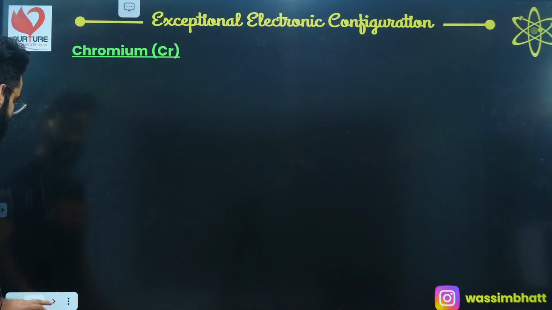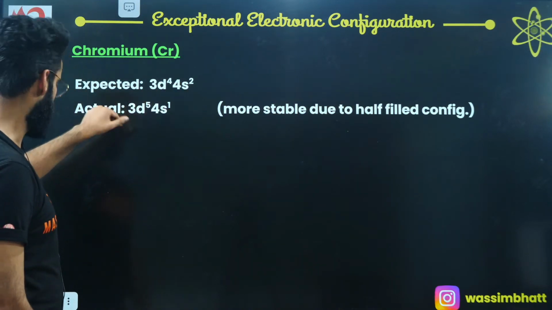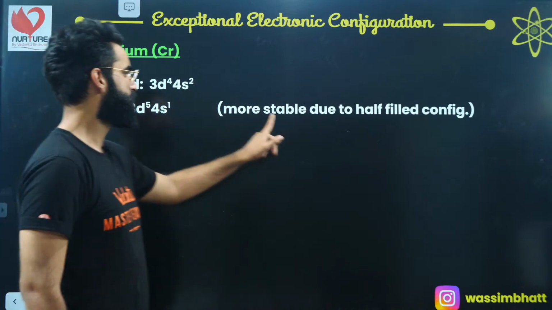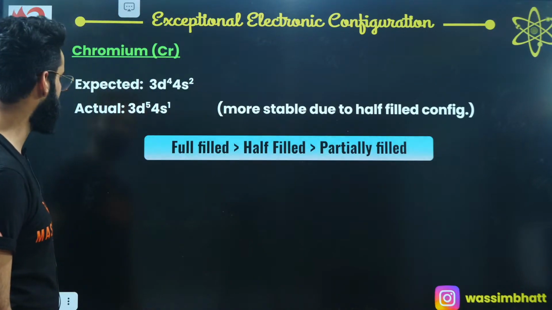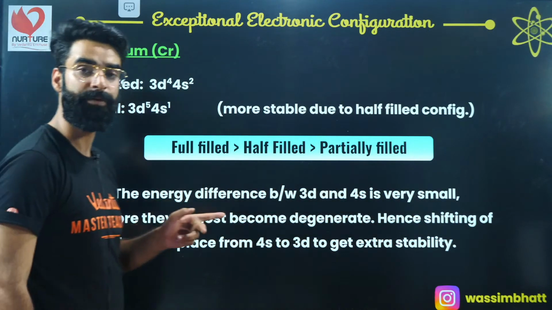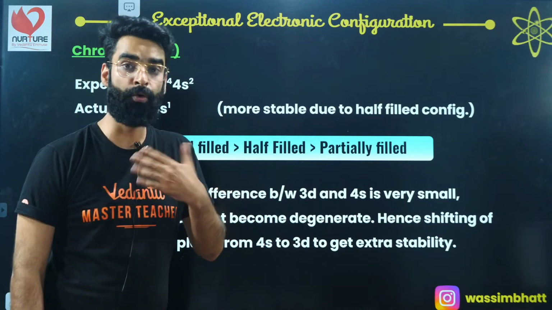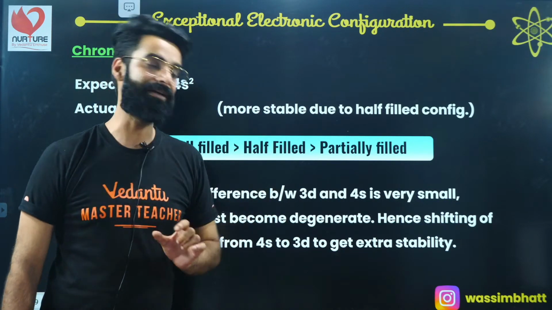That's something which I'll be telling you now. So, in case of chromium, this is the expected one, this is the actual one. The actual one is more stable due to half-filled configuration, and in case of copper, 3d10 4s1 is more stable than 3d9 4s2 because of completely filled d subshell, right?